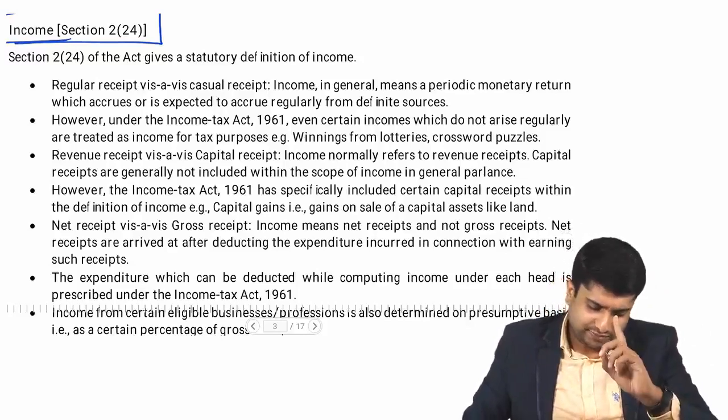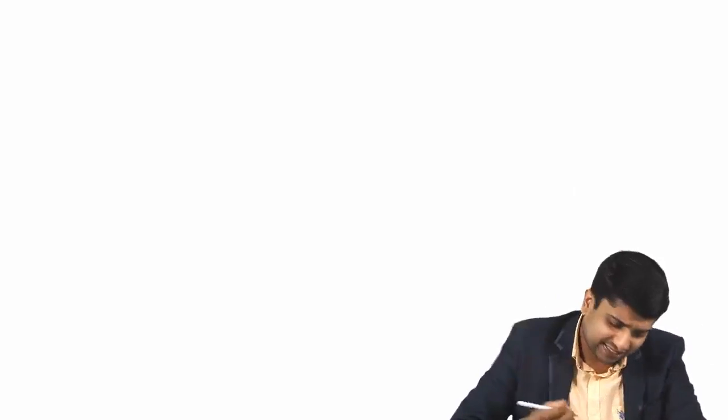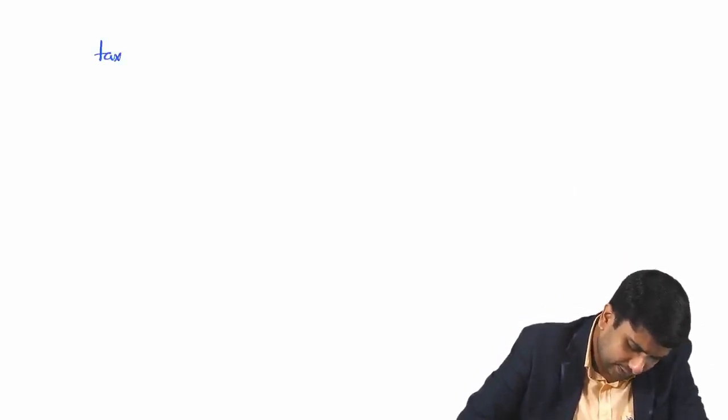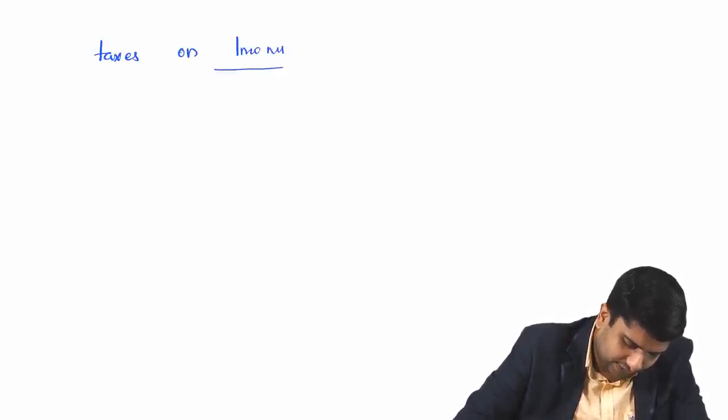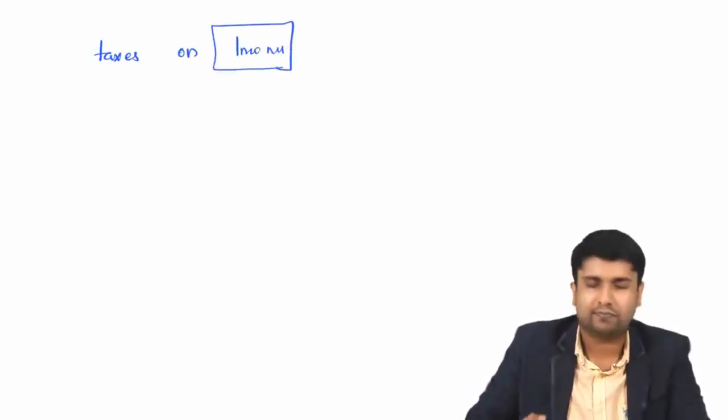When we started our classes, I told you income tax is nothing but taxes on income, right? Now the question is, what is this income?